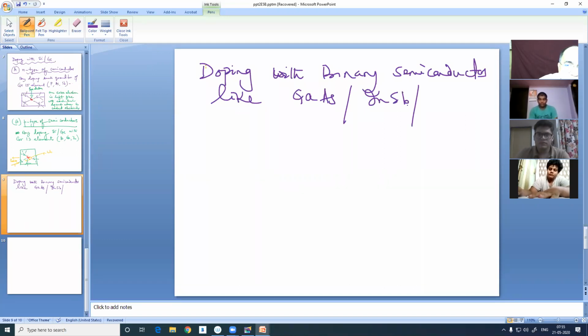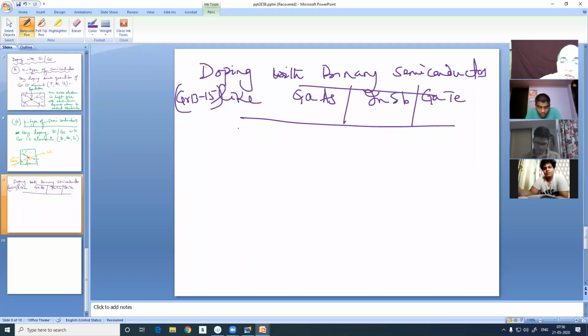Thallium is not used, aluminum is not used. Boron sometimes is used, but for binary, gallium arsenide, indium stibide, you can use gallium telluride. These are binary semiconductors, group 13 and group 15 forming a compound.